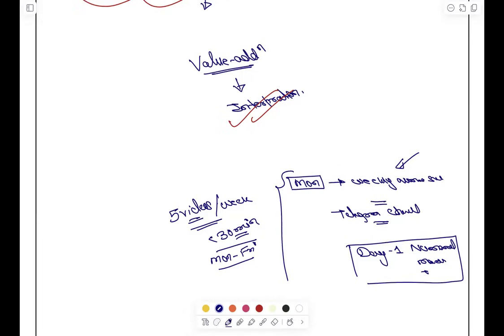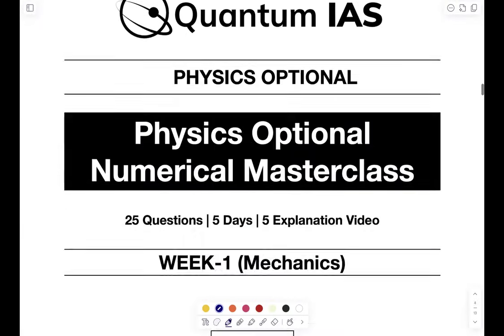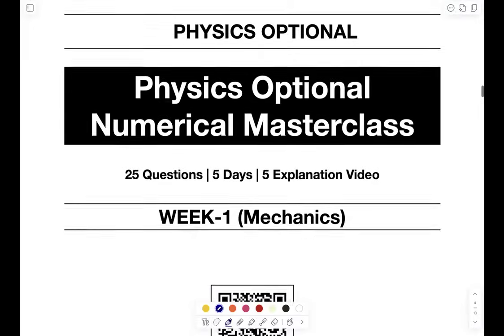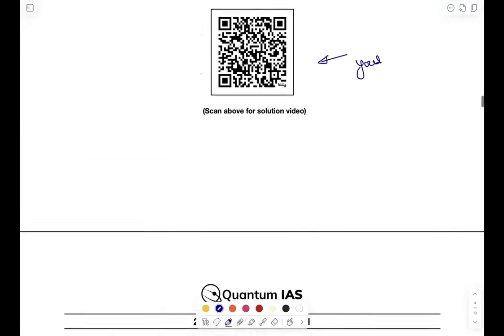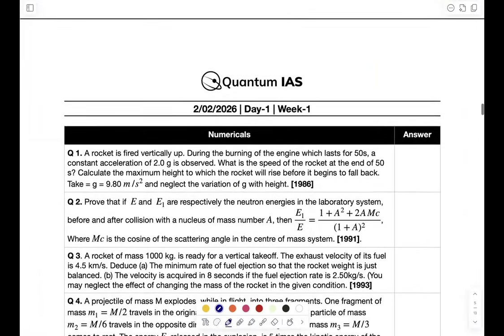ठीक है? तो आज क्या करना है? You will be getting it like this. This is the sheet that we have, right? This you can scan for your solution. This is nothing but a YouTube playlist. इसमें जाओगे solution मिल जाएगा. ठीक है? And this is what is given. So it is the day given, किस दिन पे क्या solve करना है. It is day 1 week 1, and the date is also given. So it will give you accountability, an accomplished purpose. ठीक है कि आज ये खत्म करना है.